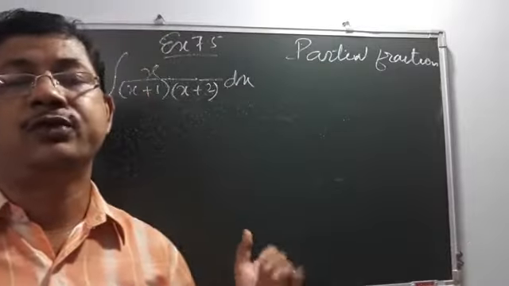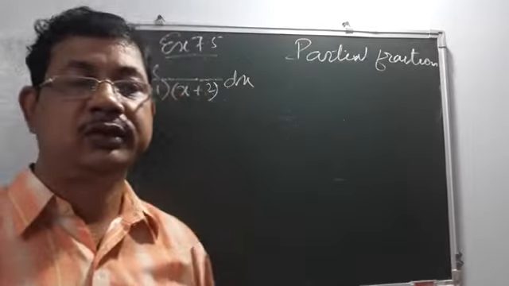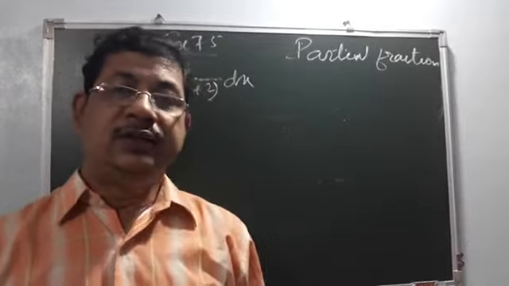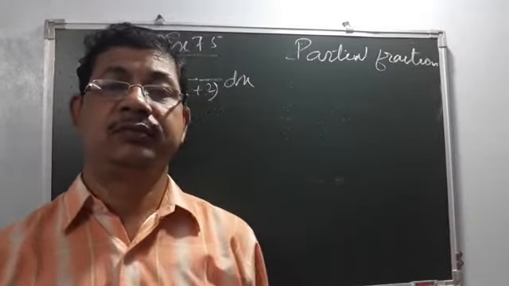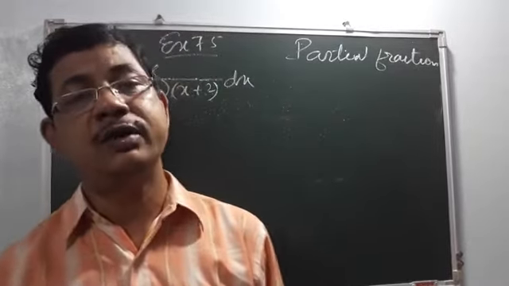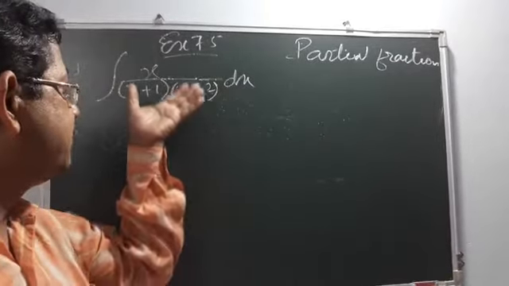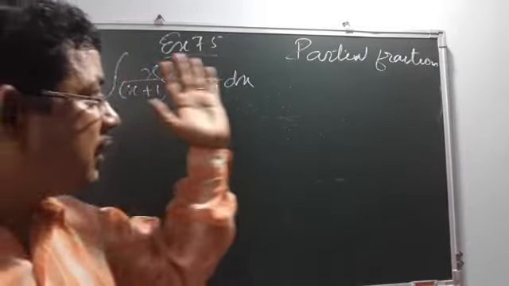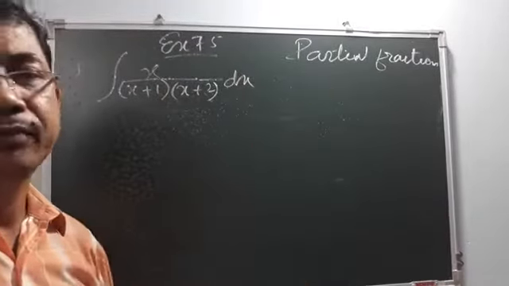How to solve this? Here we will use partial fractions. Another thing I have to mention is that one integration sum can be done by two or three methods, but the choice is yours, and we will follow what our syllabus recommends. This sum can also be done in one procedure if we break it, but as it is a partial fraction chapter, we will do it by that method. Now let's start.